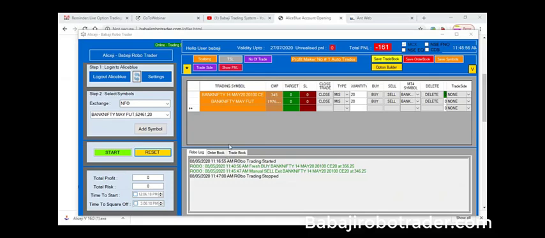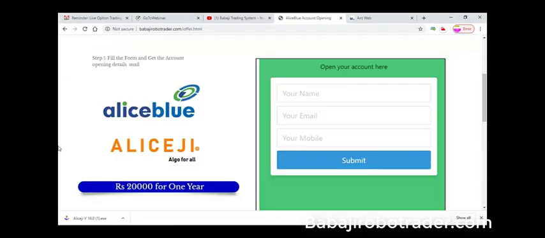Okay, then the next question: is it chargeable? Yes, of course, this is chargeable. It is 5,000 rupees monthly, and for 1 year it will be 30,000 rupees. If you're a new client and you don't have an account, open through referral. You can visit our site babajirobotic.com. In the offer section, we have given a form. Once you fill the form, you'll get a call from Alice Blue and you can open the account. For these customers, the full year charge will be 20,000 rupees.